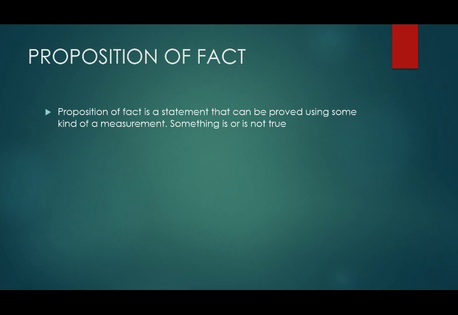A proposition of fact is a statement that can be proved using some kind of measurement. So you need a good measurement here. In other words, to prove that something is true or not true, you need a measurement. You need good evidence. So with a proposition of fact, as a debater, all you have to do is prove whether it is true or not by giving a clear measurement, by giving good evidence.